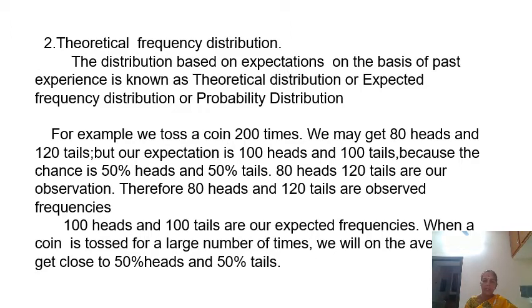Therefore, 80 heads and 120 tails are observed frequencies. 100 heads and 100 tails are our expected frequencies. When a coin is tossed a larger number of times, we will on average get close to 50% heads and 50% tails.